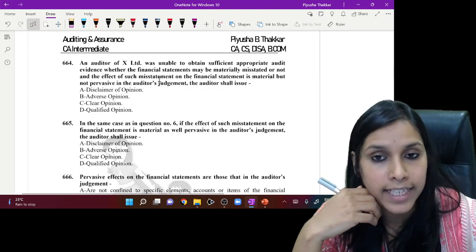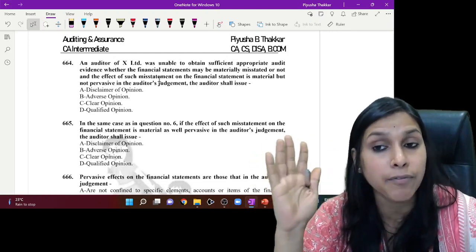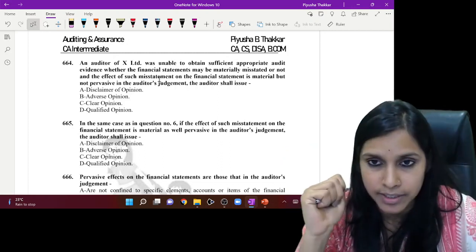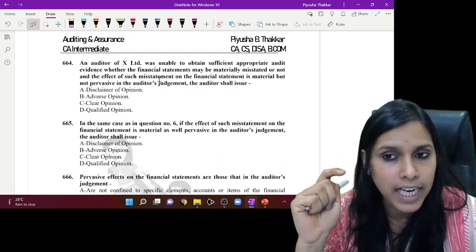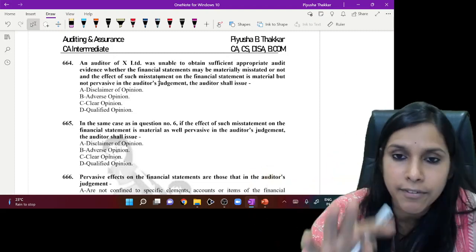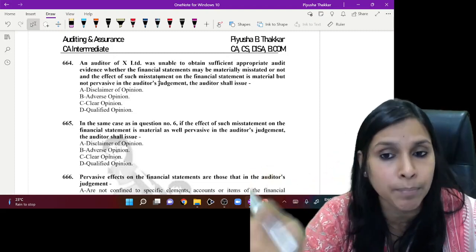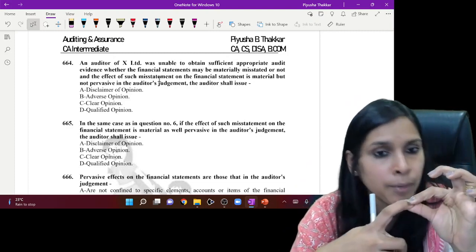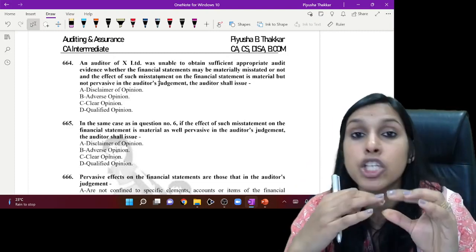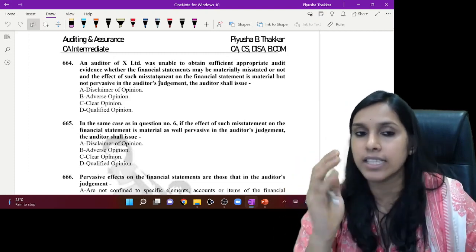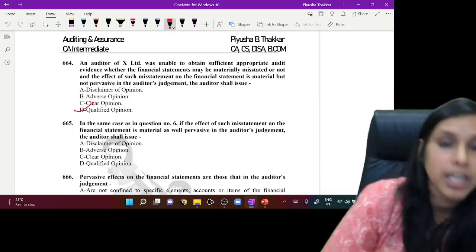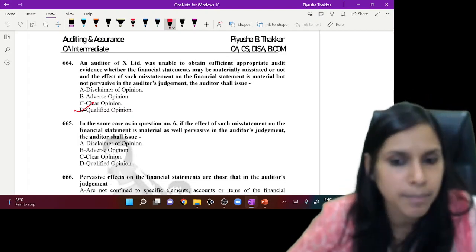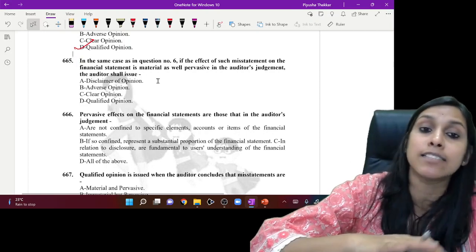An auditor of X Limited was unable to obtain sufficient appropriate audit evidence. So here there is inability to obtain audit evidence. The effect on the financial statements is material but not pervasive, right? So this is a perfect combination for issuing which kind of opinion? Qualified opinion. If in number 6 the effect would have been material as well as pervasive,